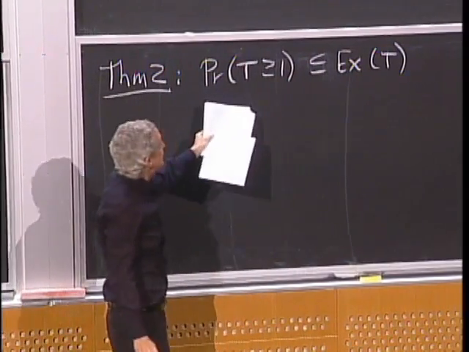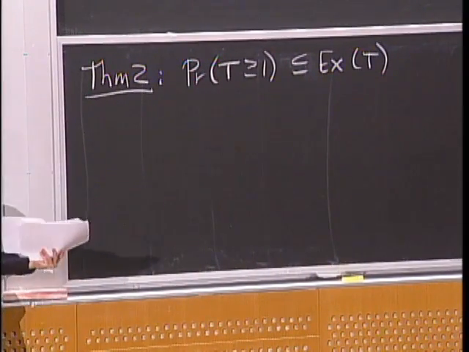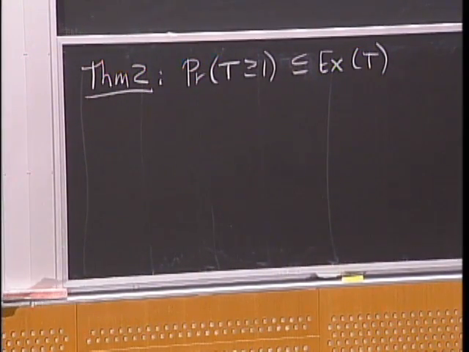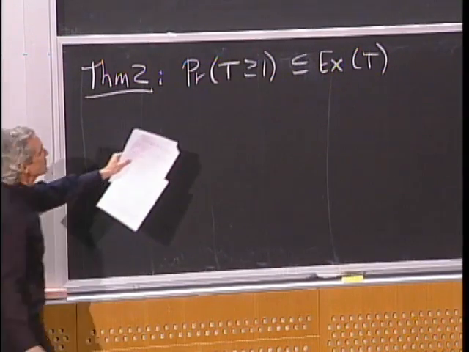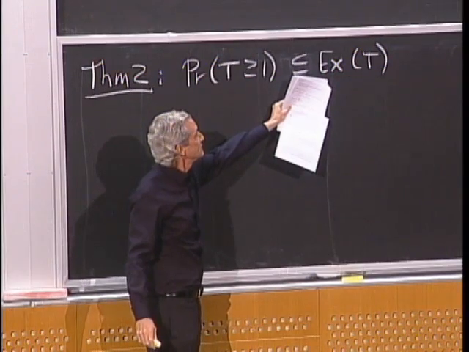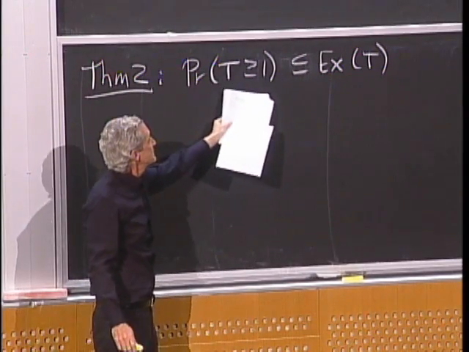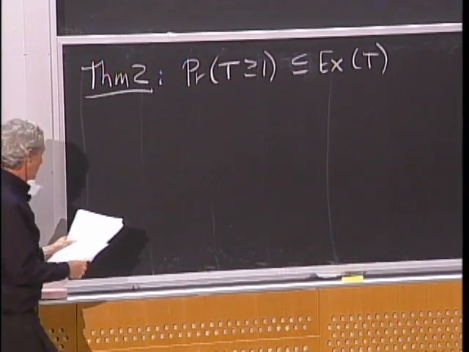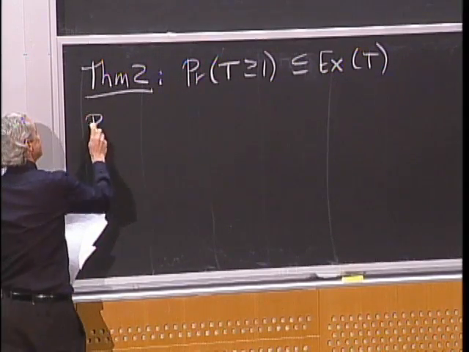Now, this theorem is pretty useless if the expected number of events to occur is bigger than 1, because all probabilities are at most 1. But if the expected number of events to occur is small, something much less than 1, this is a pretty useful bound. All right, so let's prove that.